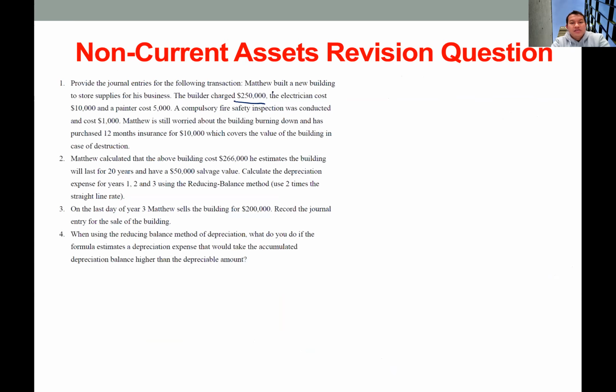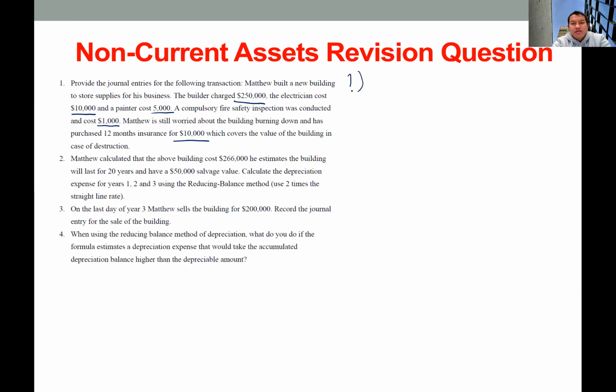And then the electrician cost is 10,000, and a painter cost 5,000, and a compulsory fire safety inspection costs 1,000. Matthew also purchased 12-month insurance for 10,000, which covers the value of the building in case of destruction.